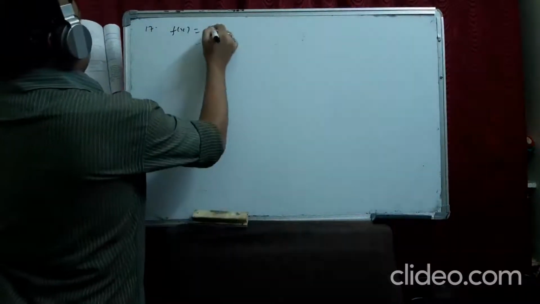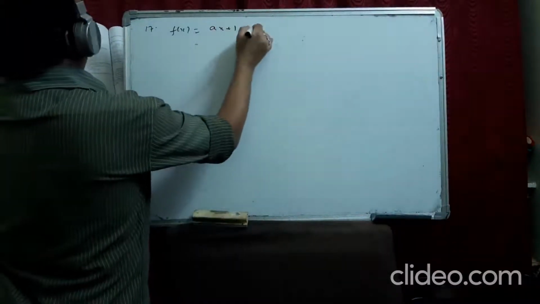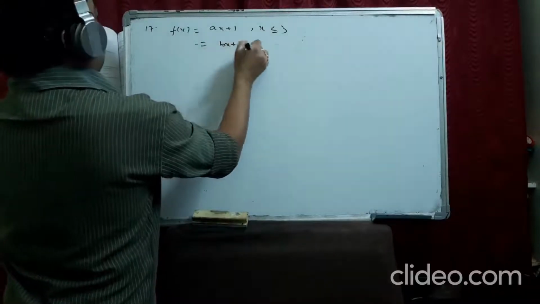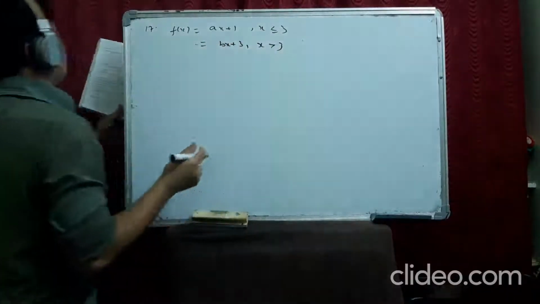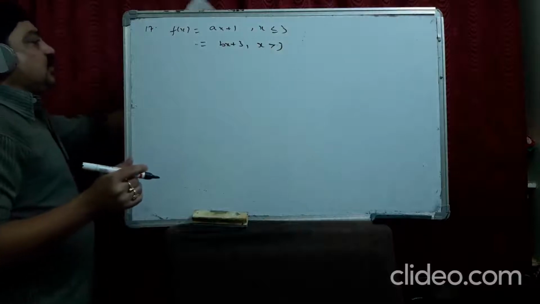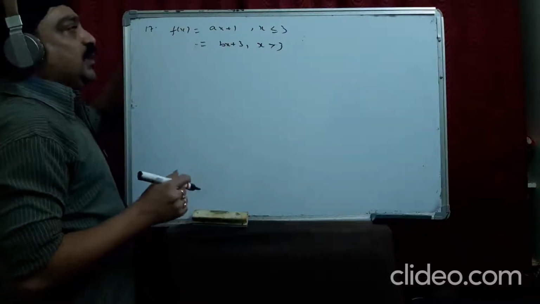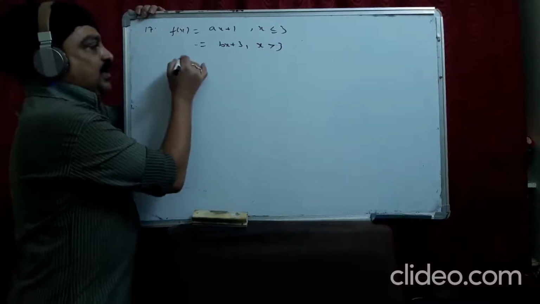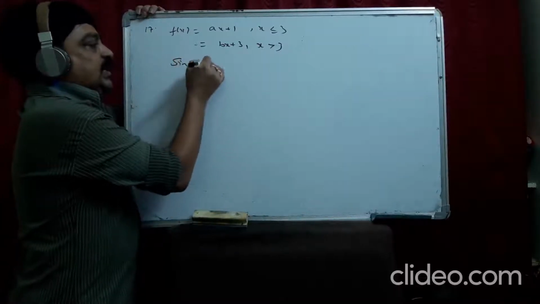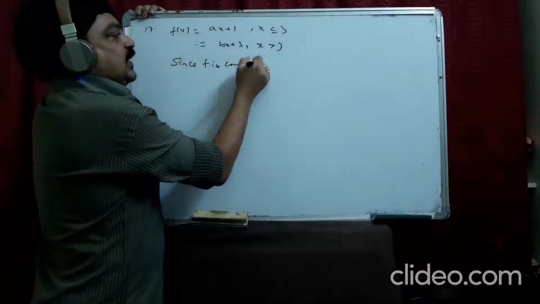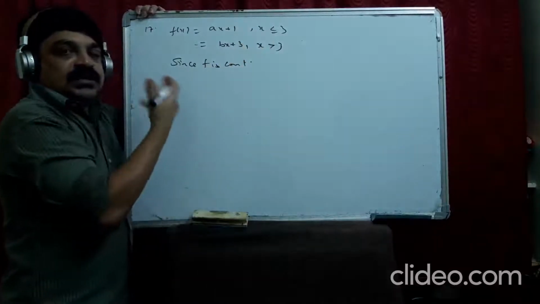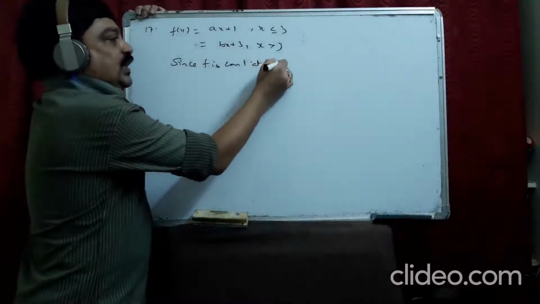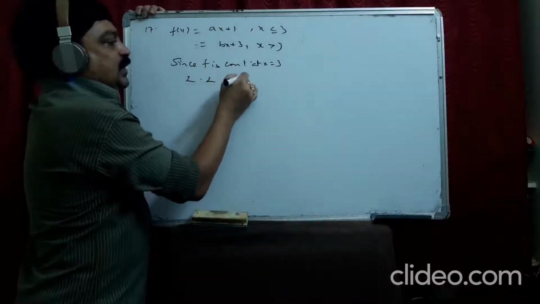Question 17: f(x) is equal to ax plus 1 for x less than or equal to 3, and equal to bx plus 3 for x greater than 3. We are asked to find the relationship between a and b. They have already given that this is a continuous function. Since f is continuous everywhere, it will be continuous at x equal to 3. At x equal to 3, left limit is equal to right limit.